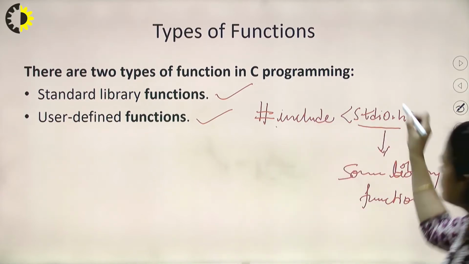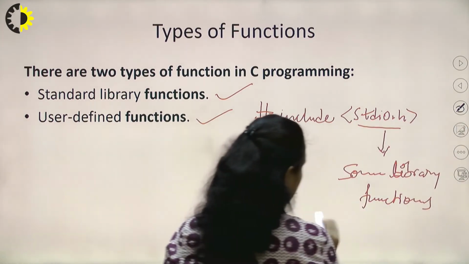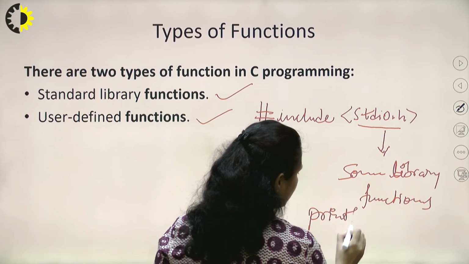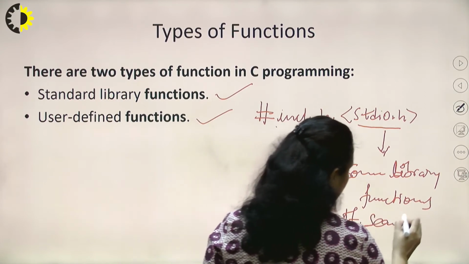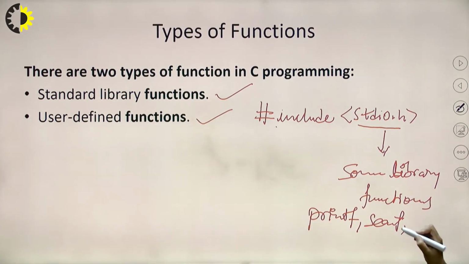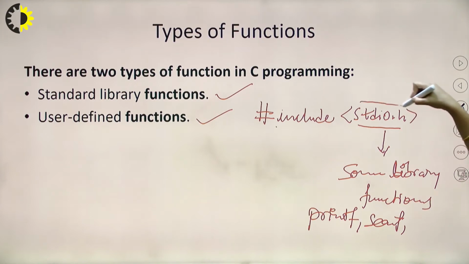What are those library functions? These are printf, scanf, getchar, getch, getc, putc, putw, and many more. So all the input output functions are here in this header file.